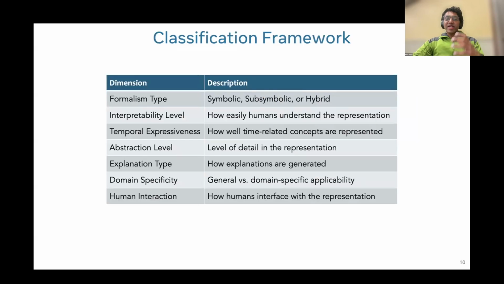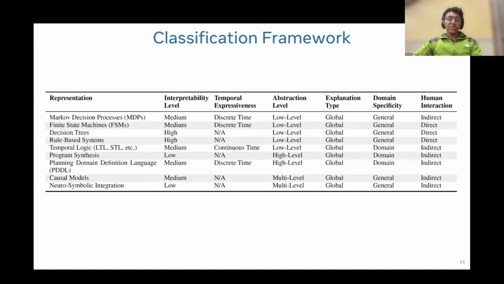I explained this kind of classification at a formalism type, where I talked about symbolic and hybrid approaches, but there are various other forms in which we can classify these representations. Here we try to do it for the kinds of representation that we talked about in the paper. But for a detailed discussion, I would ask you to refer to the paper.